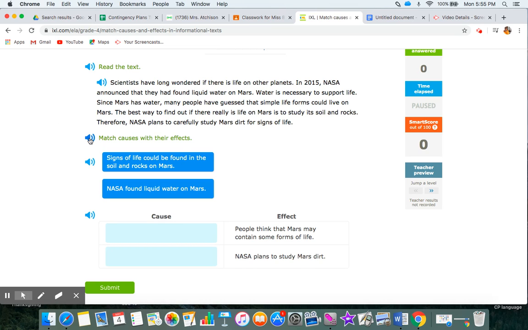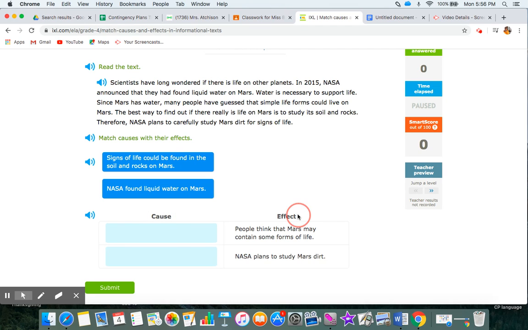And let's read the instructions. Match causes with their effects. Last time we met, we sequenced events in a passage. This time we're matching causes and effects. Let's examine what we have here.